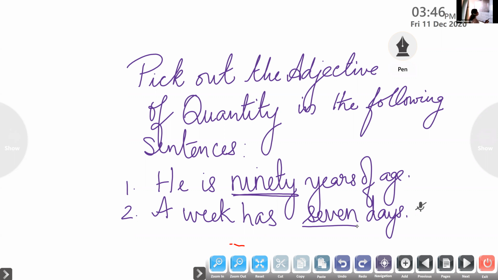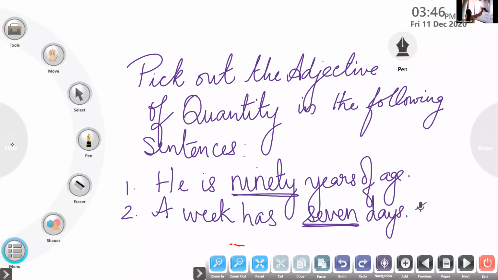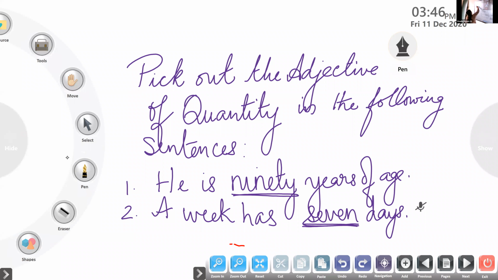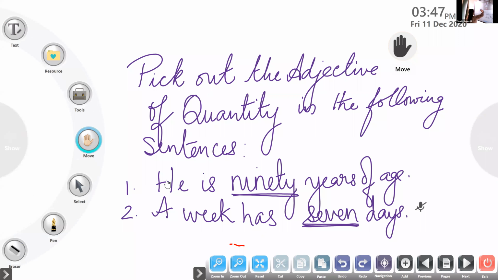So 7 is the answer here. The adjective of quantity, 7, is easy to find out, children. Now we'll move on to the third question.